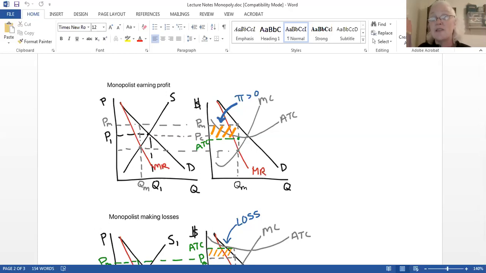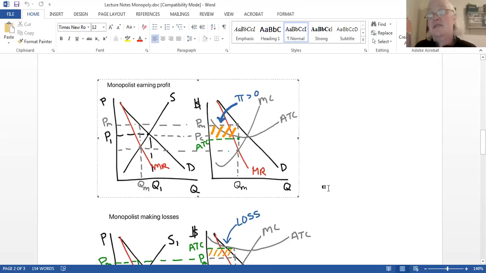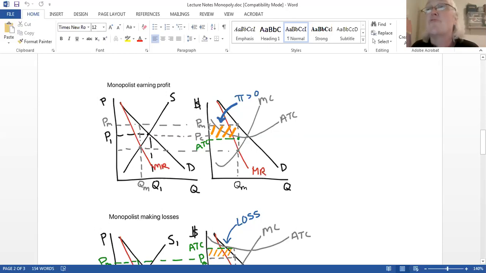So what you want to do, although the firm could choose to charge down here, they'd be very, very nice and they'd be losing money, a very bad decision. They're going to go up to the demand curve. The demand curve tells them the maximum they can charge for that quantity. So go up Q all the way to the demand and then come across, and you'll see the price is way higher than the MR-MC intersection, okay?